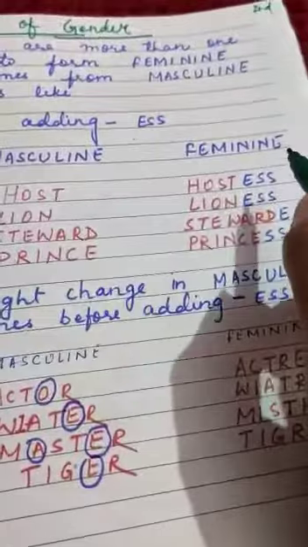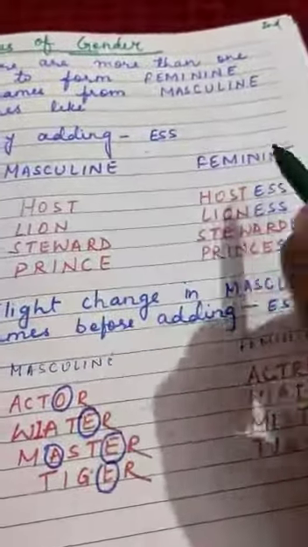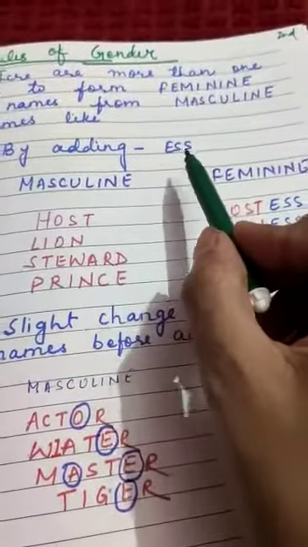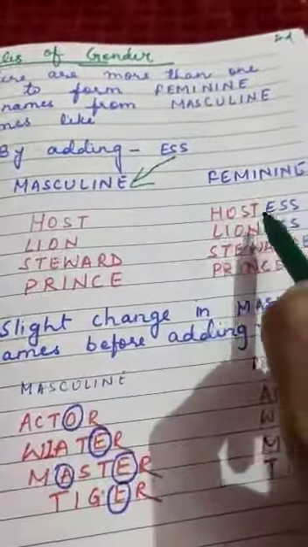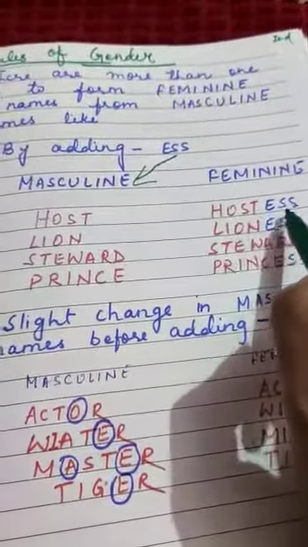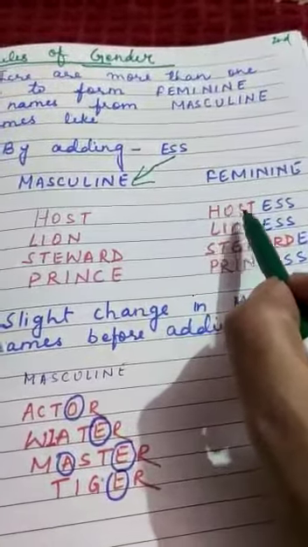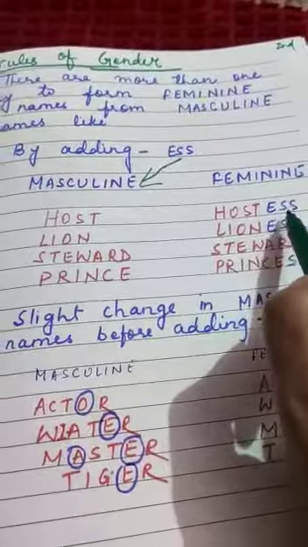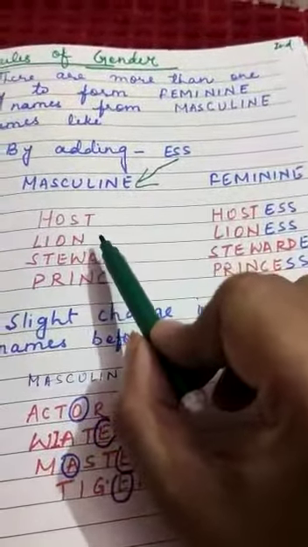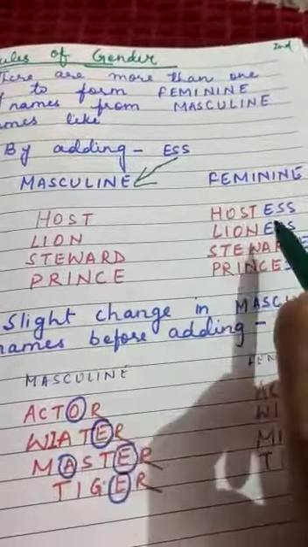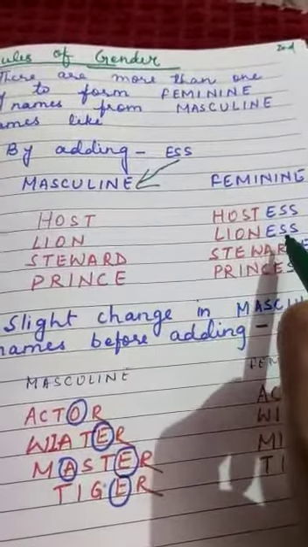Now what changes occur in this masculine gender form? Look at the feminine gender. By adding ESS we can change the masculine gender. Host, we add ESS, then we pronounce the term hostess. Lion, and in feminine form it is lioness.